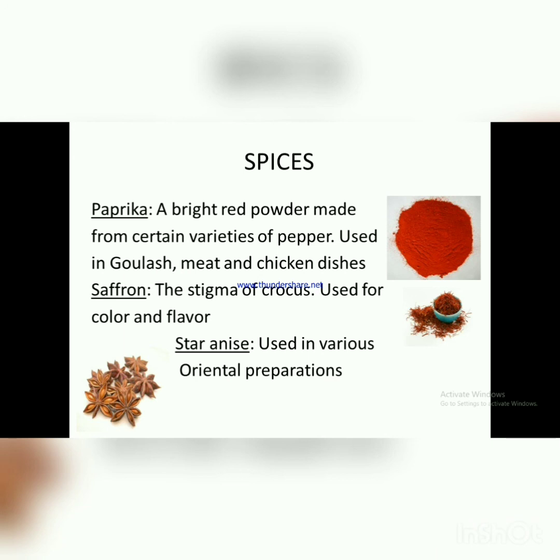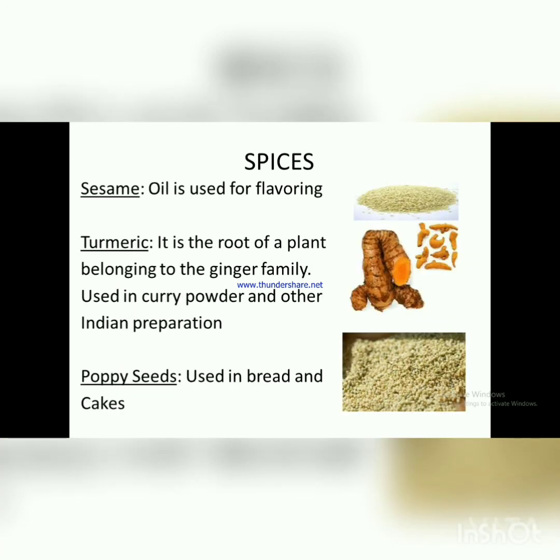Star anise, used in various oriental preparations and Indian curries and masalas. Sesame, oil is used for flavoring. Turmeric, it is the root of a plant belonging to the ginger family, used in curry powder and other Indian preparations. Poppy seed, used in bread and cakes.